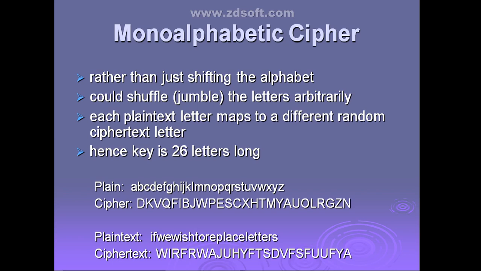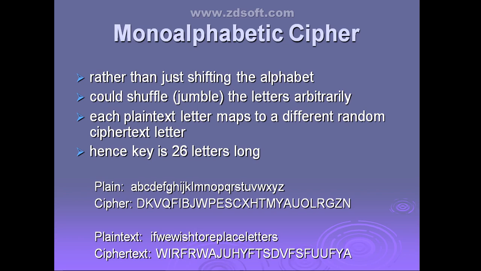Is that clear? They are not using the same order to replace each letter with another letter. They are going to use different values of keys to replace one letter with another letter. That is what is called the monoalphabetic cipher.